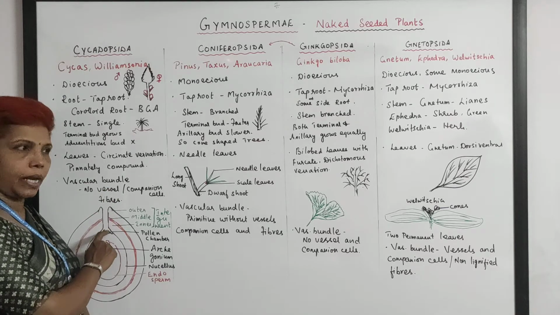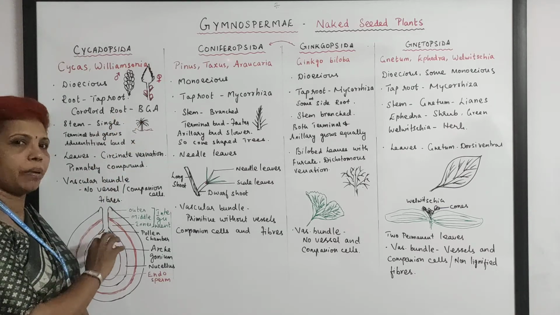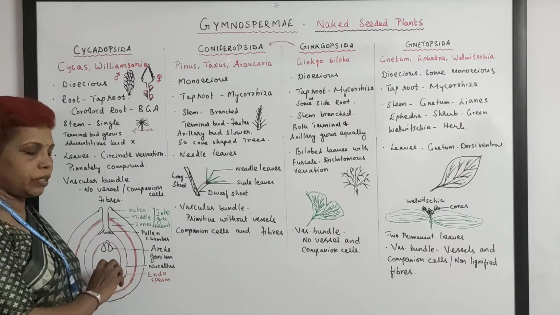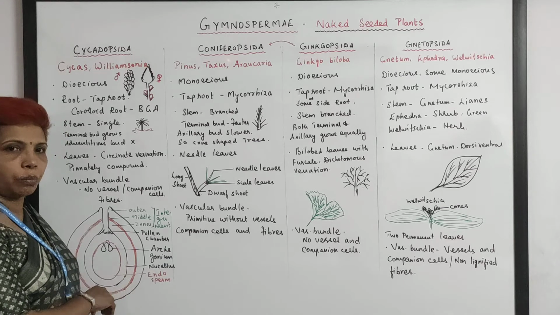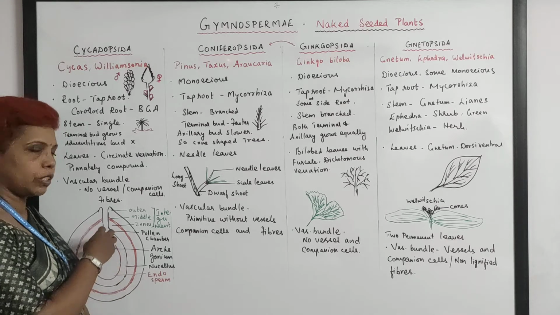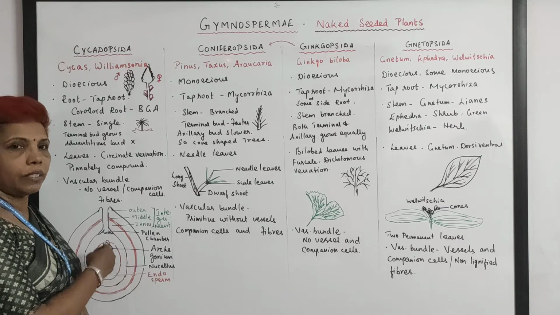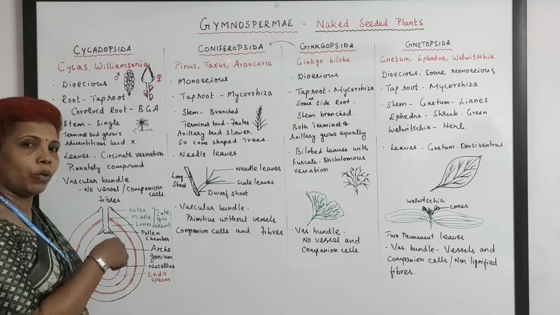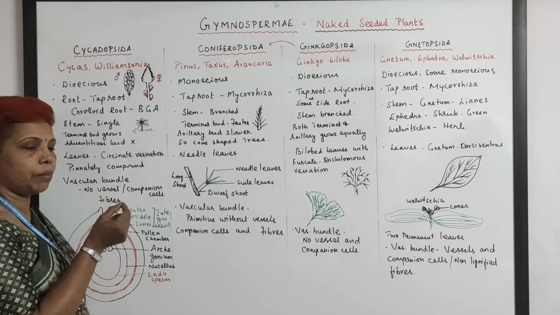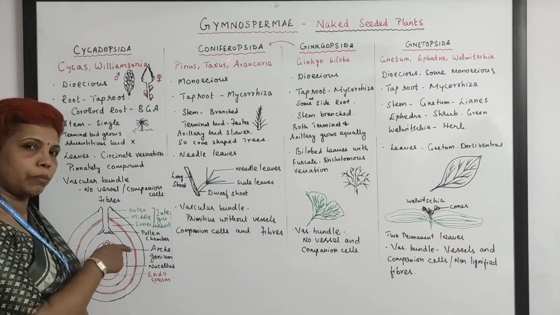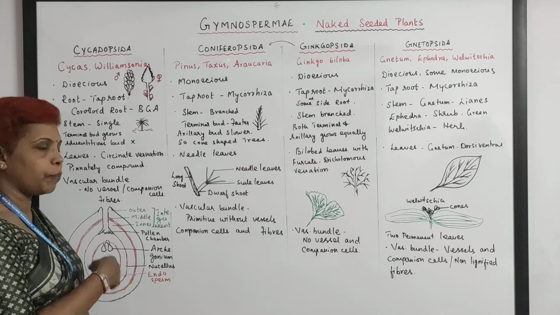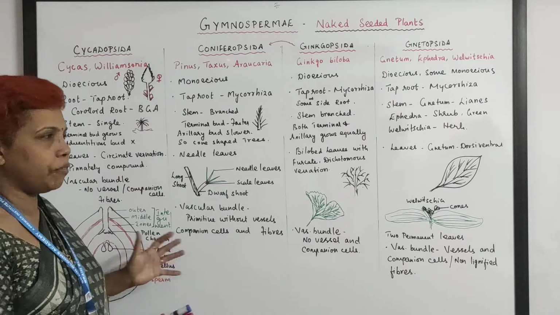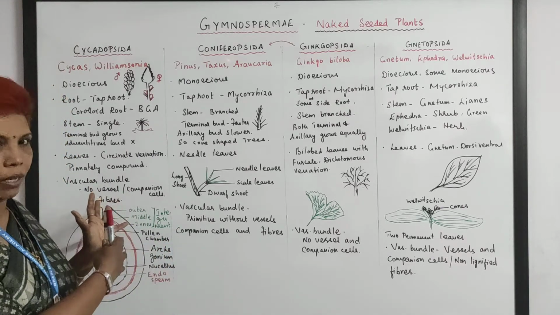And here there is a pollen chamber, and the pollen comes and falls here, and they wait for fertilization. The ovule has a nucellus and then endosperm, everything is there. When the right time comes, the sperm, that is the pollen grain, comes and meets the egg, and fertilization is done. But one more thing happens here: before fertilization, the endosperm forms and waits to nourish the embryo. So this is how the naked ovule is different from angiosperm and different from pteridophyte.